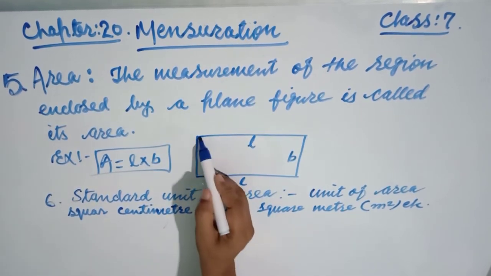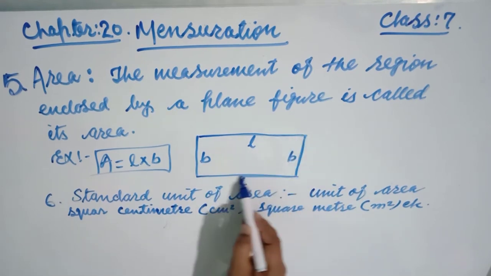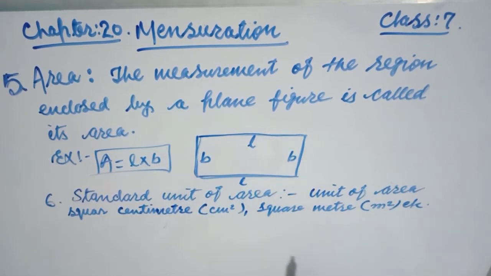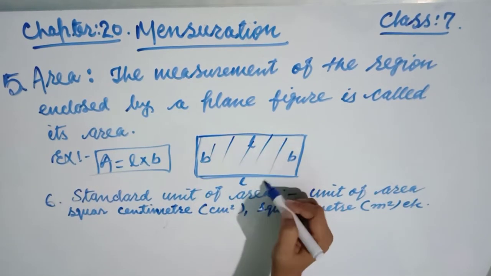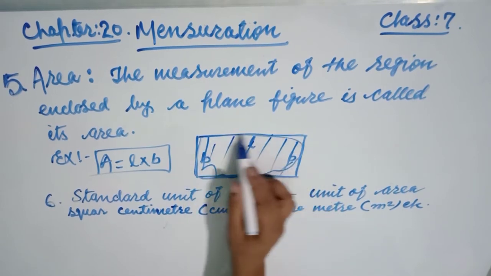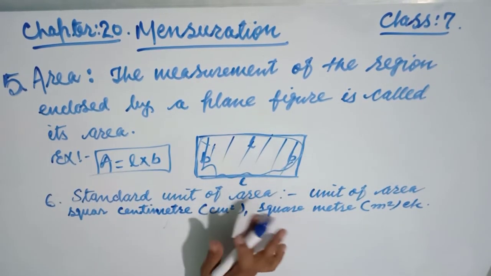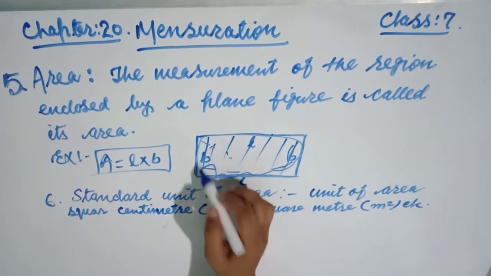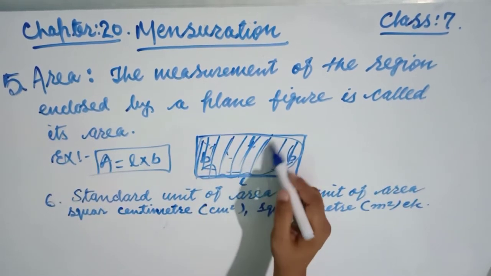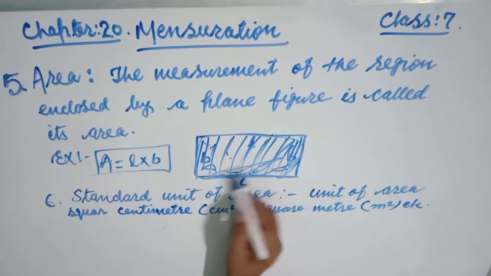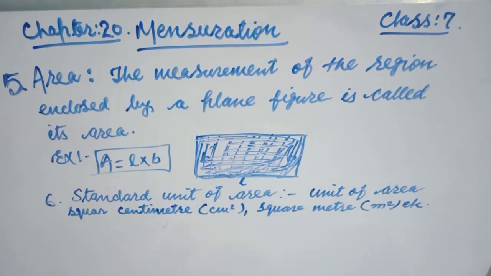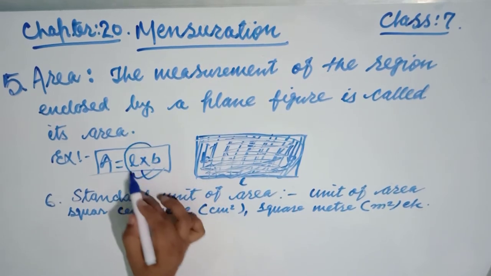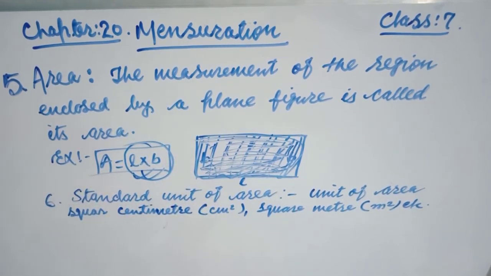Suppose we take the plane figure, a rectangle. This is the plane figure. Now the area of this rectangle means this space, the plane which is enclosed by this plane figure. So that is called the area. The shaded portion indicates the area of this rectangle. So the value of this area, the area of a rectangle, is length into breadth. This is the magnitude of the area.